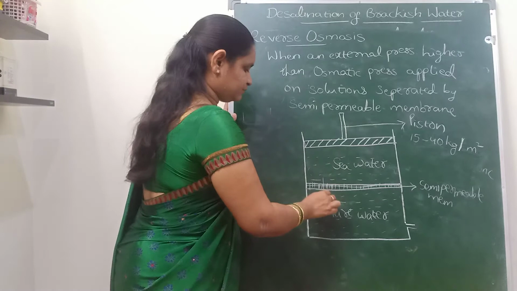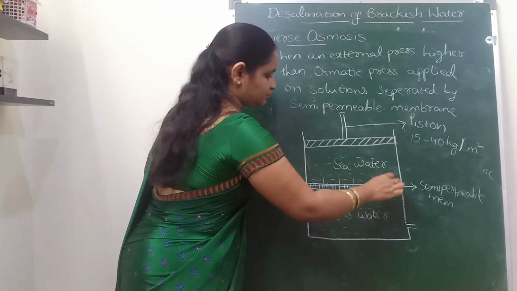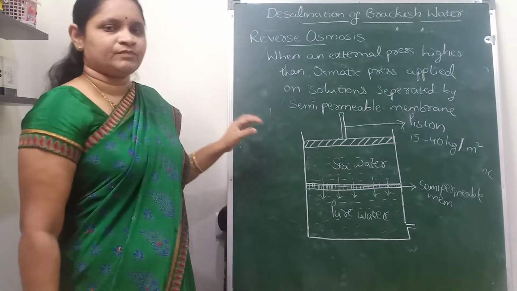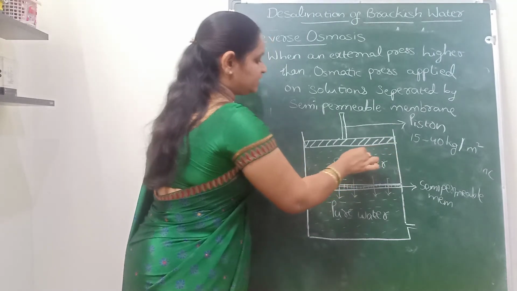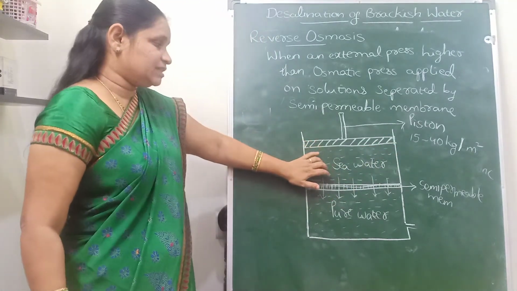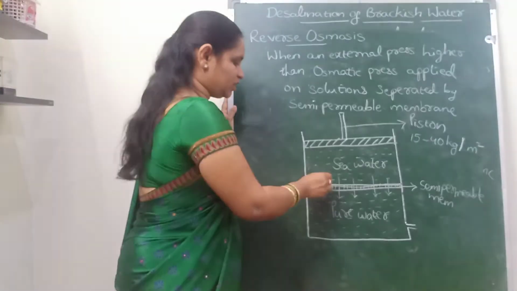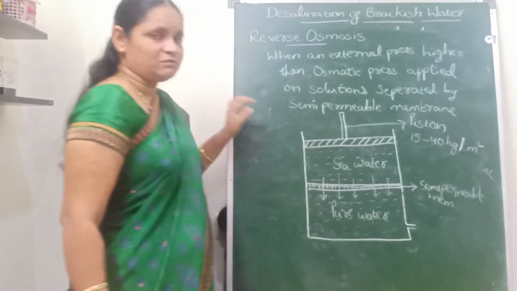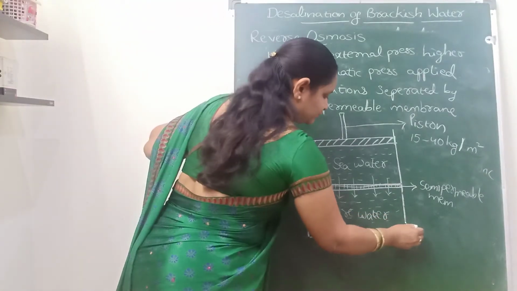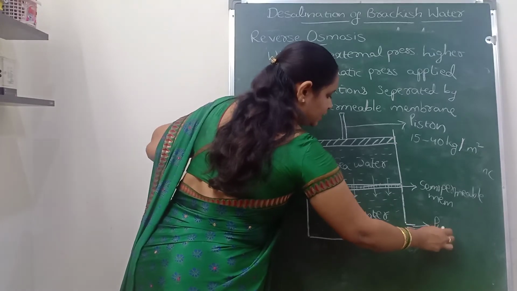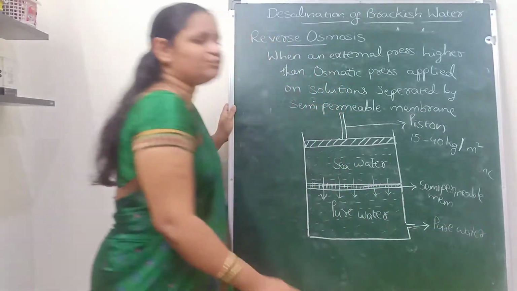So the water molecules are forced to move from sea water to the pure water, leaving all the dissolved salts, all the turbidity, whatever impurities are present in the sea water, there itself. Only the pure water molecules will move from sea water to the pure water. As soon as we get the pure water, it will be collected from an outlet. So here there is a way to collect the pure water.